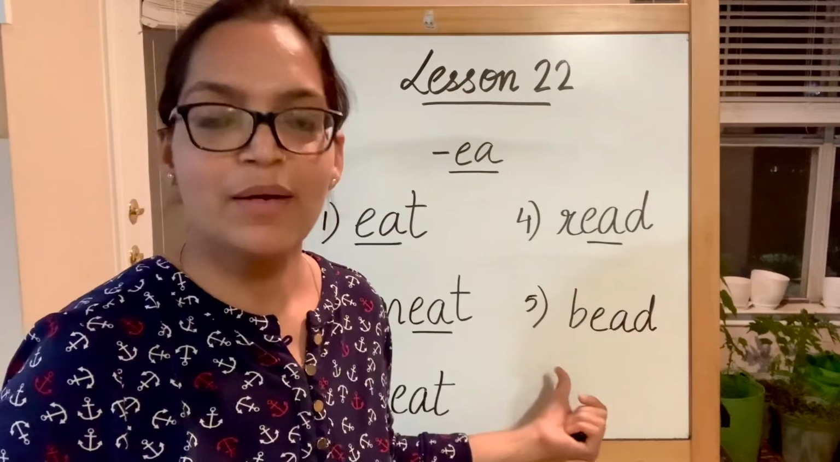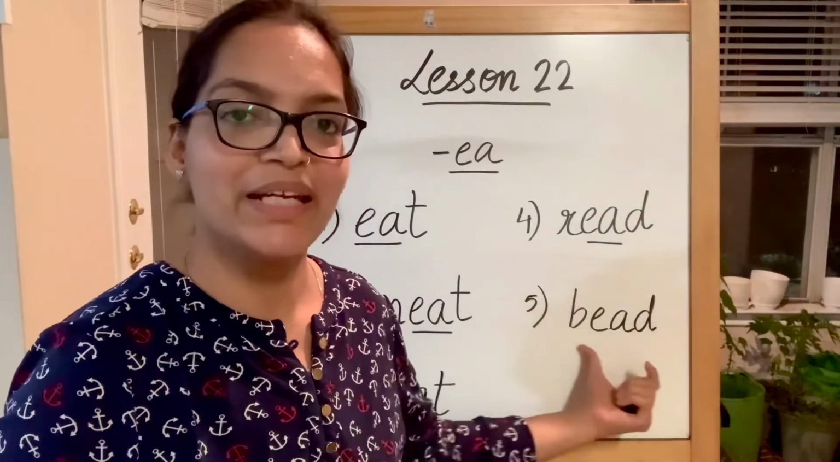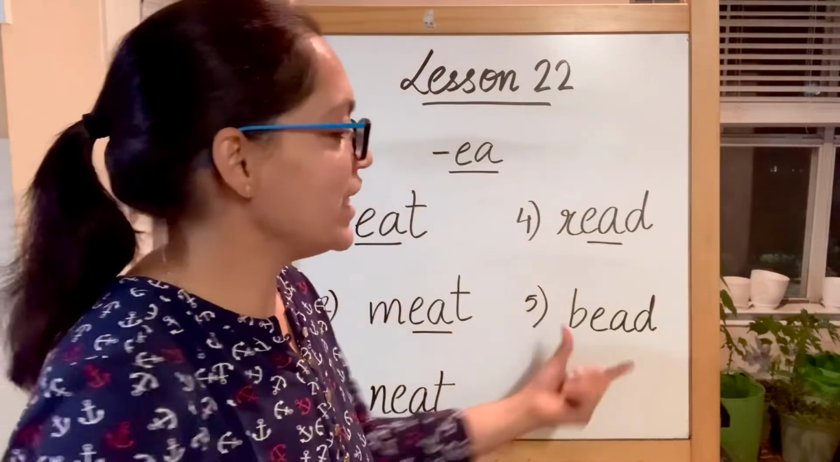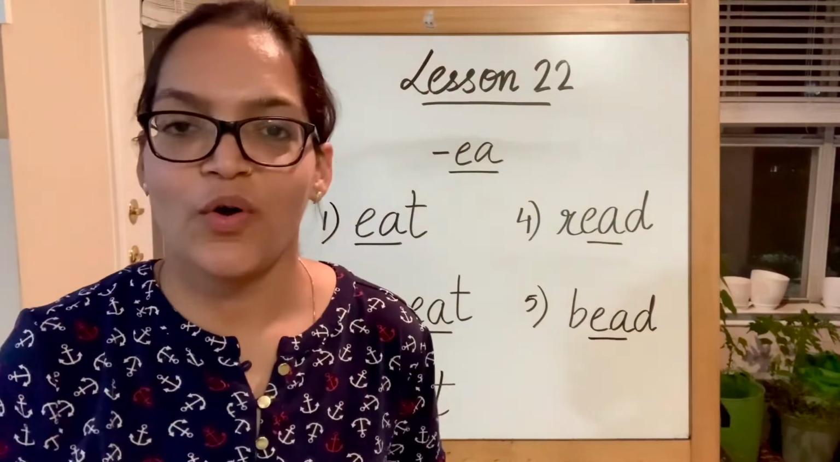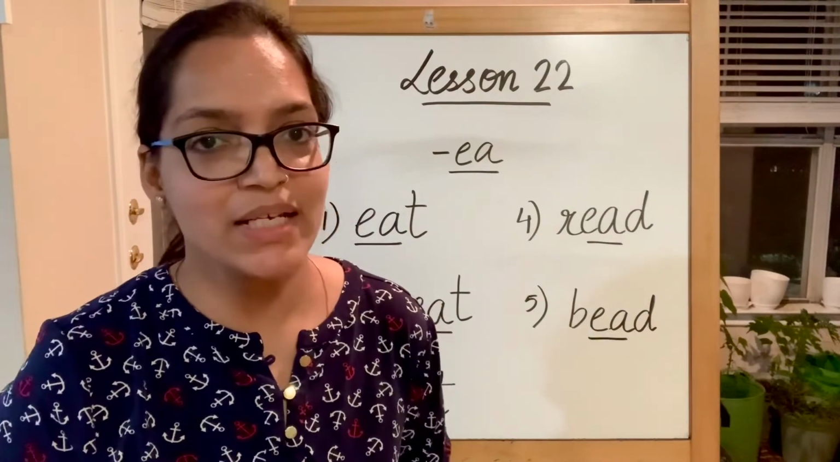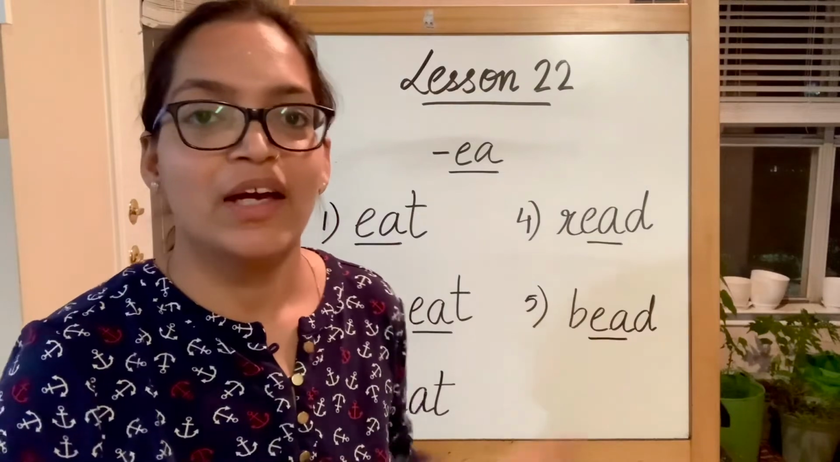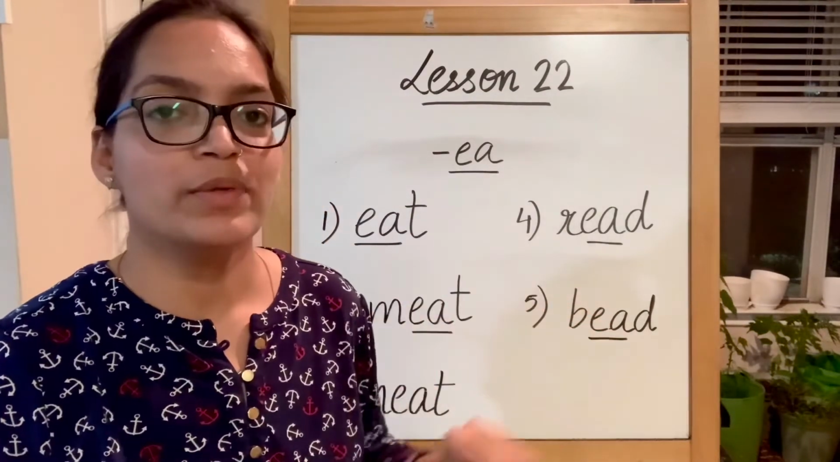Starting with B, so B sound. B, E, D, bead. Bead is a circular piece of jewelry. So bead. And so on. Bean, beat, and there are many words of EA category. Now I hope whenever you come across the words which have EA, you will be able to read them.